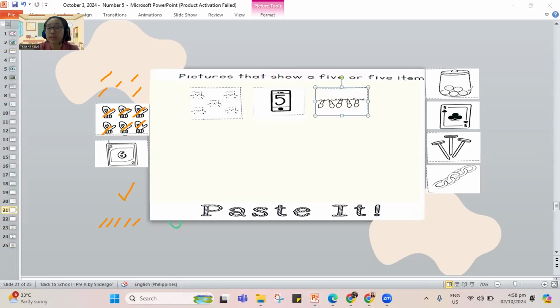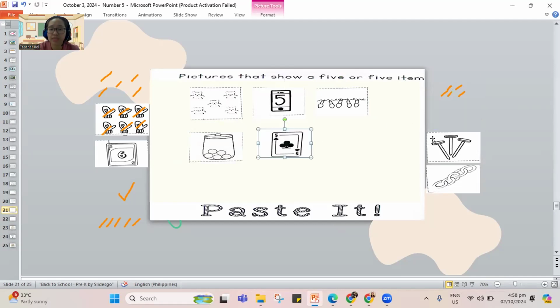How many candies in the jar? Let's count. 1, 2, 3, 4, 5. We have our 5 candies. Does this card show 5? Yes. The nails, do they have 5? No, it shows 1, 2, 3. What about the chain links? Let's count. 1, 2, 3, 4, 5. There are 5 chain links and we need to move this one here. That shows the number 5.